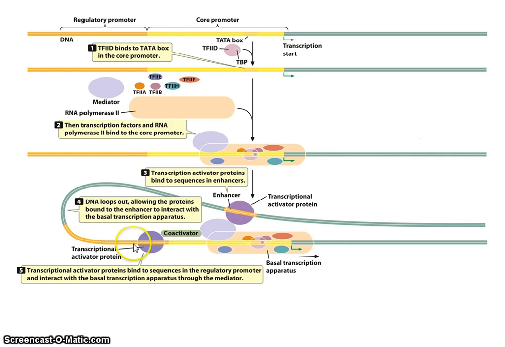And then there are going to be some activator proteins that are interacting at the regulatory promoter, and that may be interacting indirectly with the basal transcription apparatus through a coactivator or a mediator. The mediator in this case is interacting with an upstream enhancer that is another regulatory site at which activators can bind. And the mediator is allowing the regulatory activator at this enhancer to interact indirectly with the basal transcription apparatus.